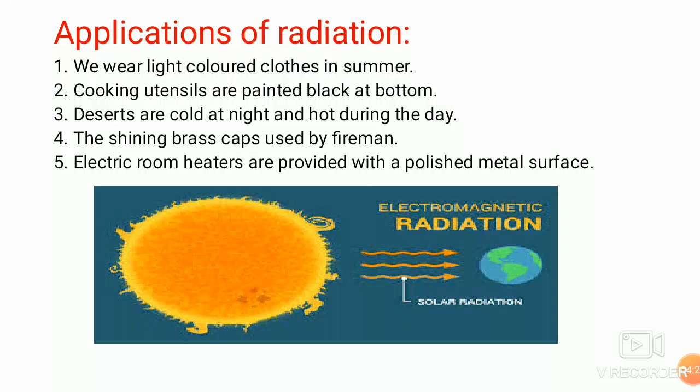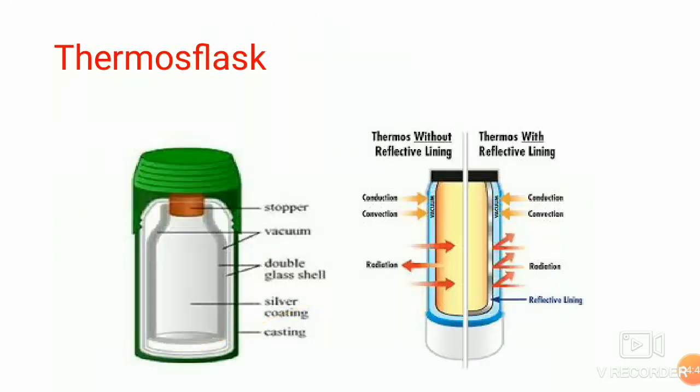Radiators of cars, air conditioners, and the rear side of refrigerators are colored dull black to radiate heat effectively and produce a cooling effect. This was all about the applications of conduction, convection, and radiation.